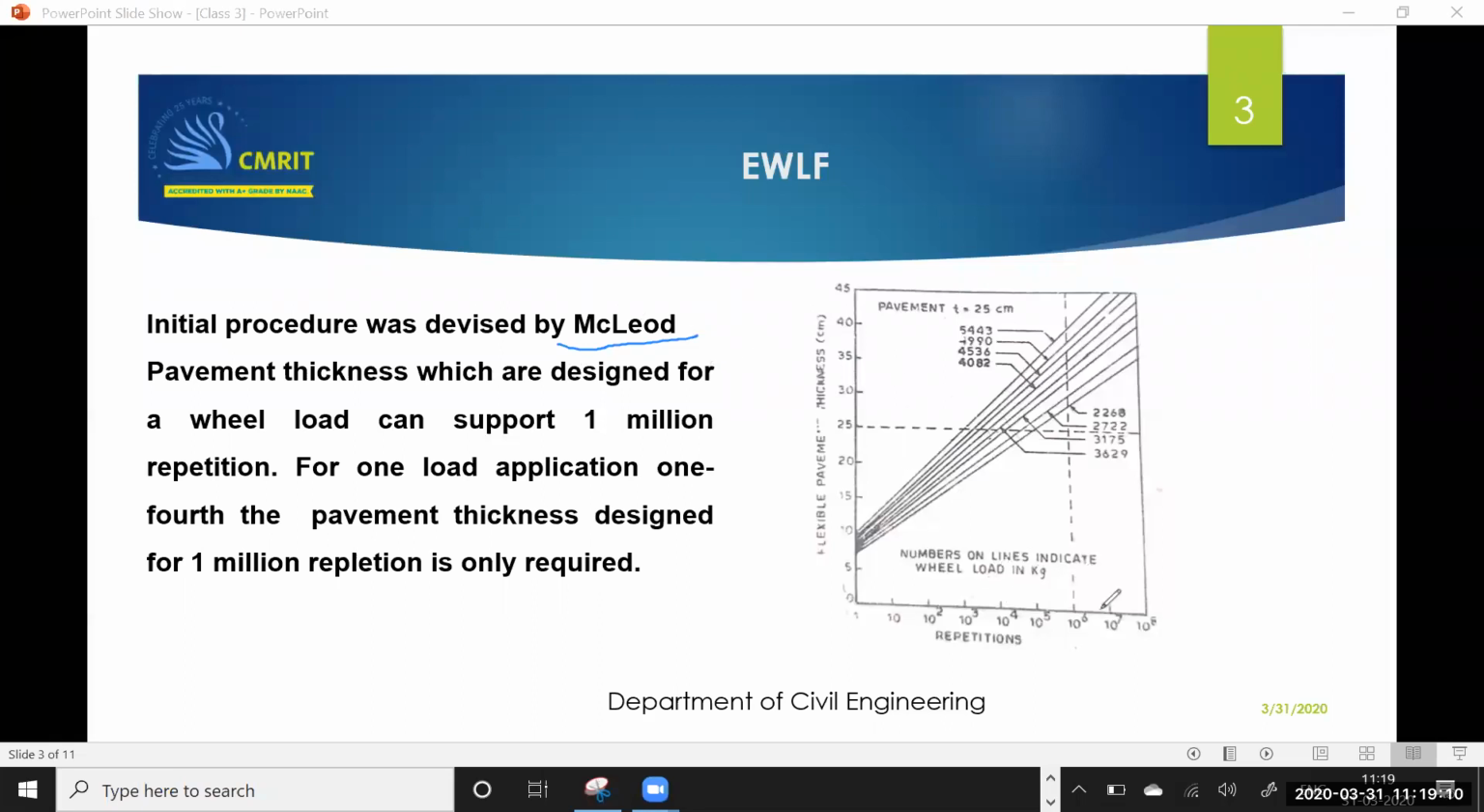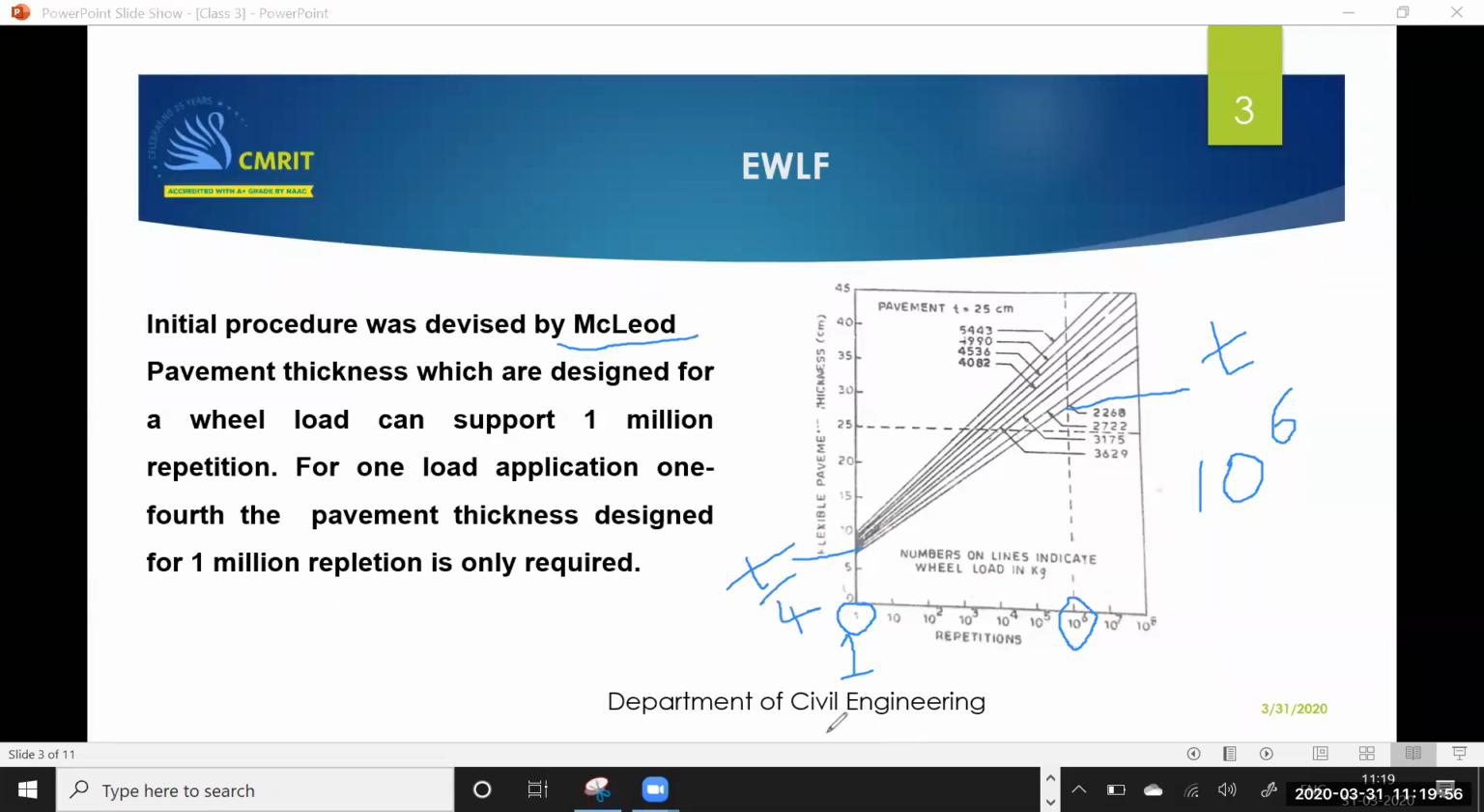According to this concept, if one pavement thickness can sustain 10 to the power of 6, which is 1 million repetitions, then one-fourth of that pavement thickness can sustain one repetition. So if the thickness here is T, the thickness here is going to be T by 4.